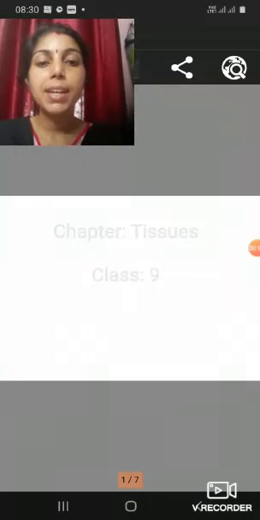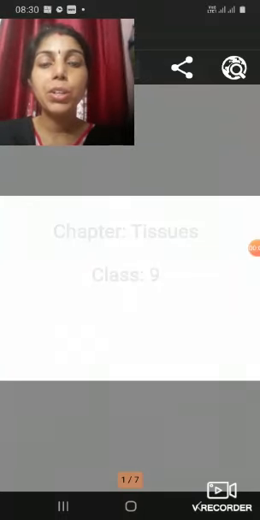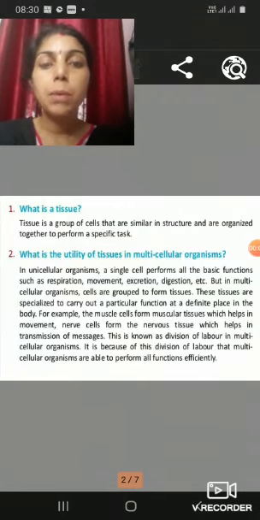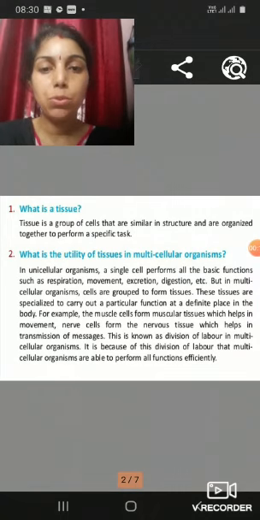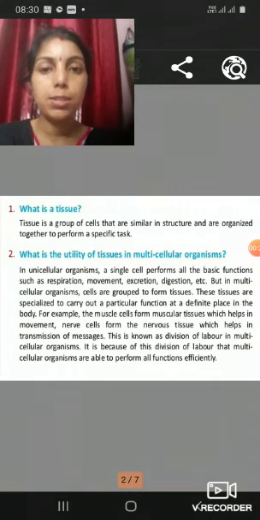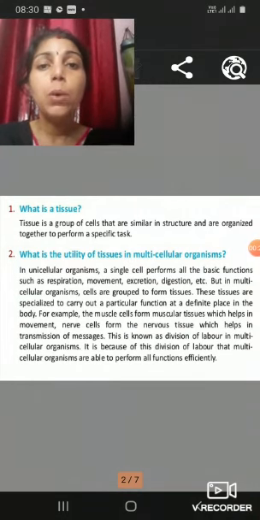Students, today in this lecture we are going to discuss the chapter tissues. First of all, we will come to know what tissues are. Tissue is a group of cells that are similar in structure and are organized together to perform a specific function or task. First of all, what is the need of making tissues?